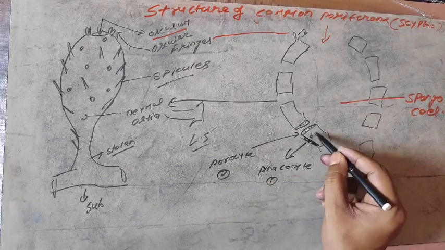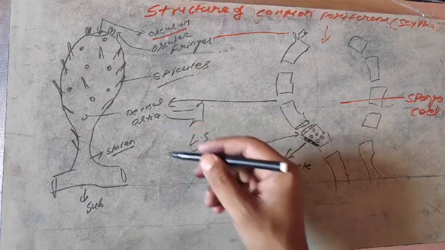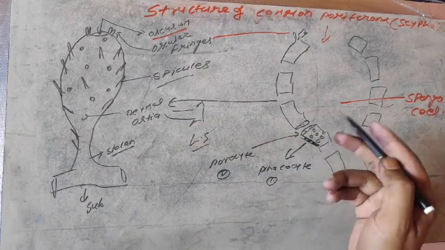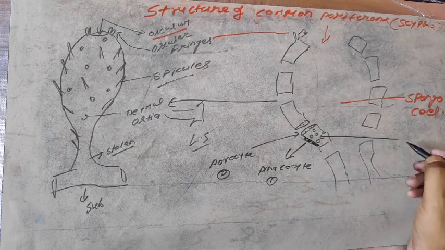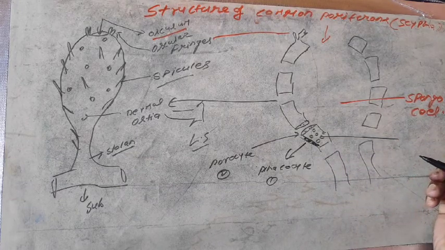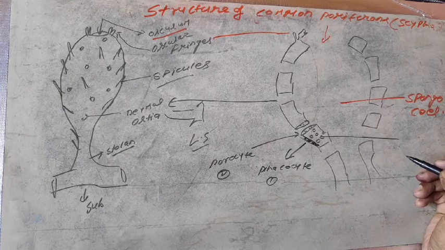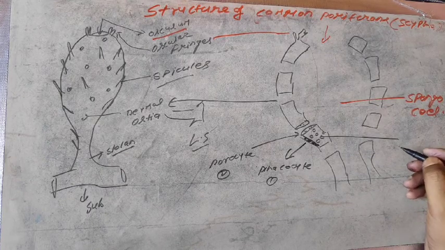Now in between the layers of the outer dermal skin, there are very special cells that play an important role in nourishment, known as amoebocytes, cell number 3.